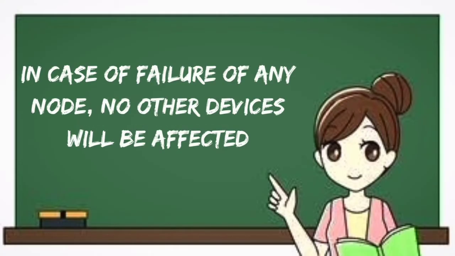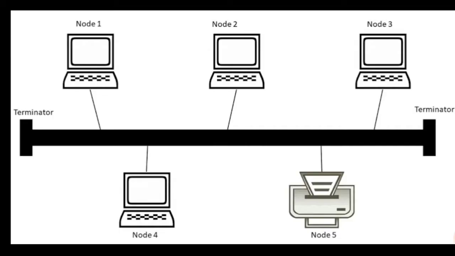Sixth advantage is, in case of failure of any node, no other devices will be affected. Now this is also logical, very logical in fact. Why? Because see, failure of any node, for example, suppose node 2 is not working anymore, some malfunction is there. So failure of this node means this node is not working.